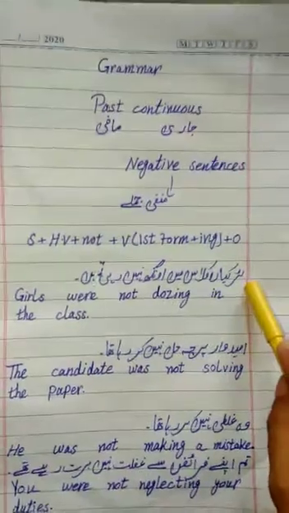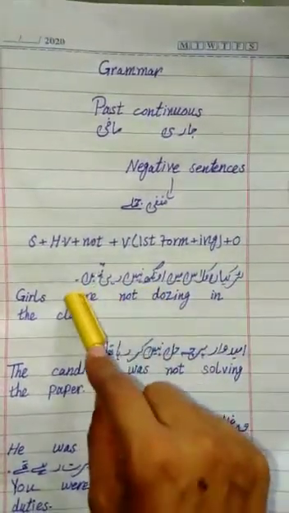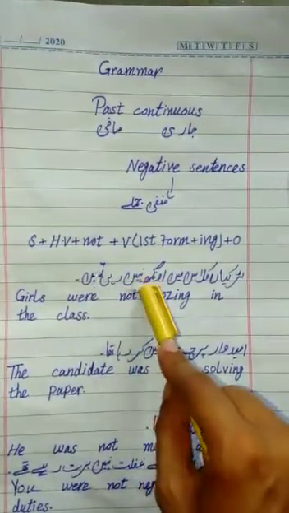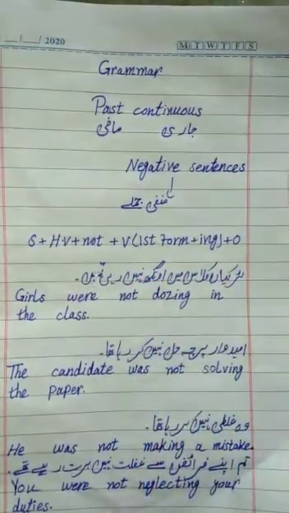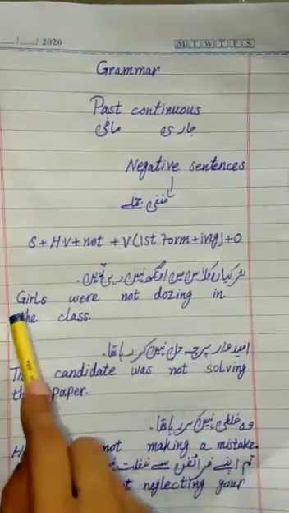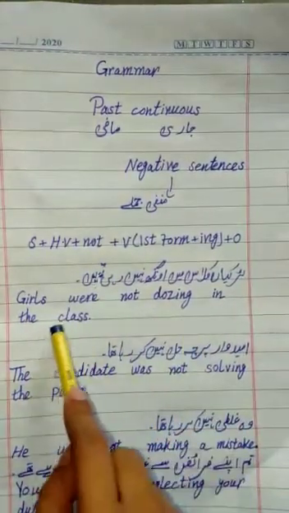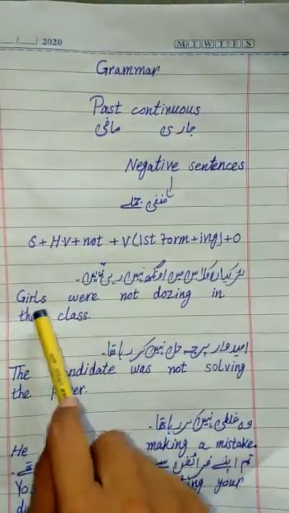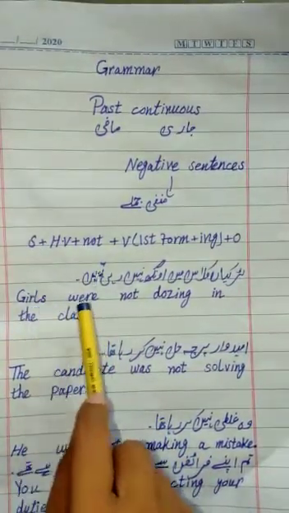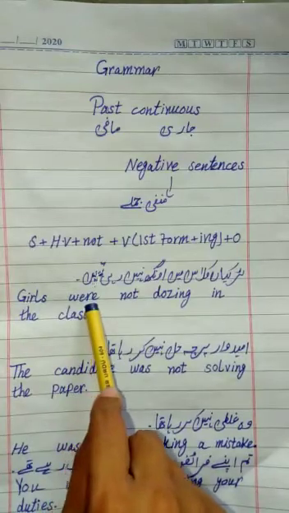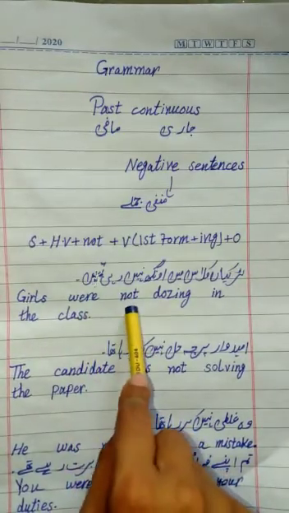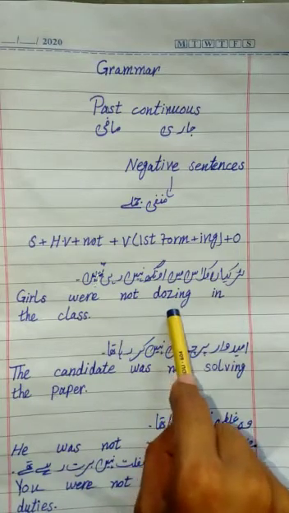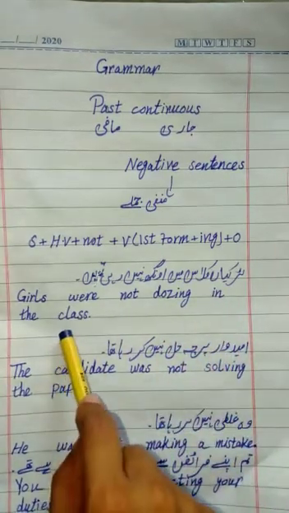Look at first sentence, ladkiyan class mein ung nahi rahi thi. Here we have used nahi in order to show negation. That's why it is negative sentence. The translation of this sentence is girls were not dozing in the class. Here girls are subject, were is helping verb, girls are plural, that's why we have put here helping verb were. After that we put here not, and after not we put here verb. Then in the class is object.